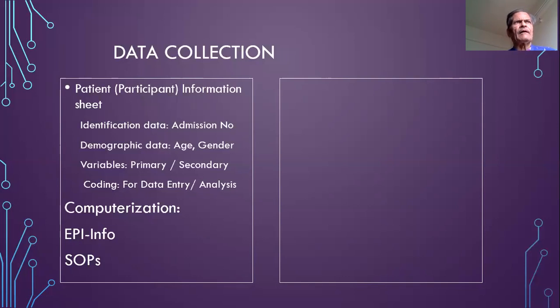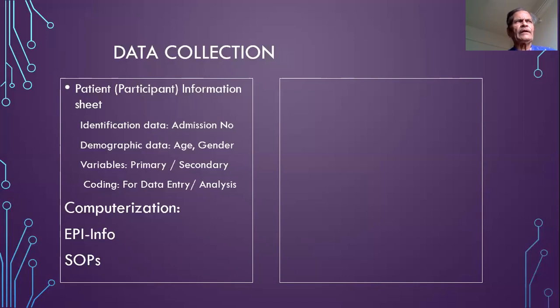Suppose it is a height that is recorded. Then we must mention how the height will be recorded, whether it will be with the shoes on or with the shoes off. One must have it with the shoes off, because that gives us the correct measurement of the height. So these instructions for each variable must be given.